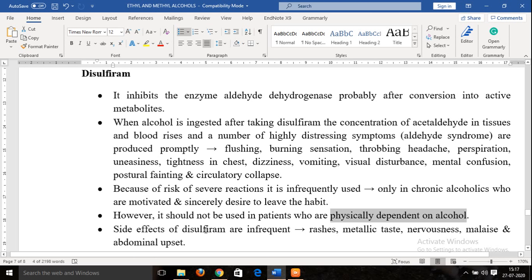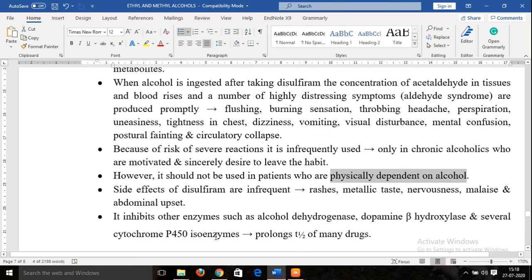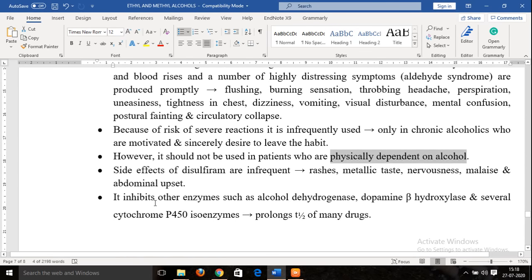Coming to the side effects of disulfiram. Now these are the effects which are precipitated when alcohol is consumed after disulfiram is given to a particular individual. But disulfiram itself also has certain side effects. These include rashes, metallic taste, nervousness, malaise, that is general tiredness, and abdominal upset. Apart from this, it can also inhibit other enzymes.